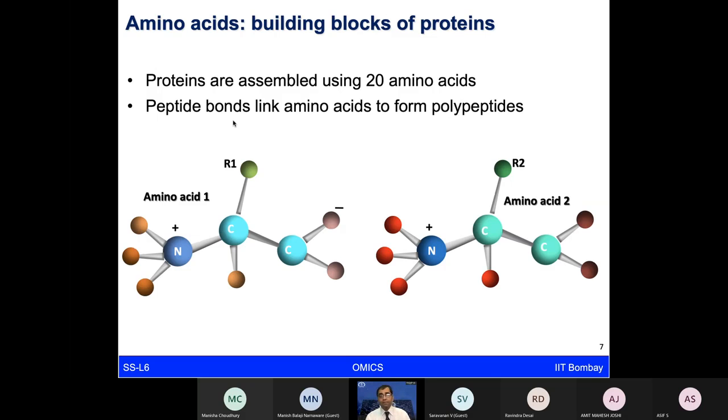We have 20 amino acids. And so if you think about studying the information at the genome level or looking at only the DNA level versus information at the protein level, the magnitude is very different. We are talking about 4 bases versus 20 amino acids to start with. And therefore, that is one of the major challenges.